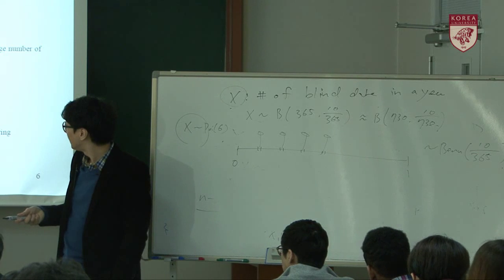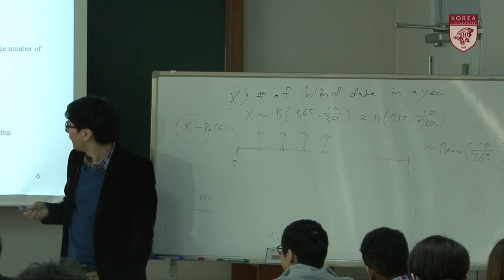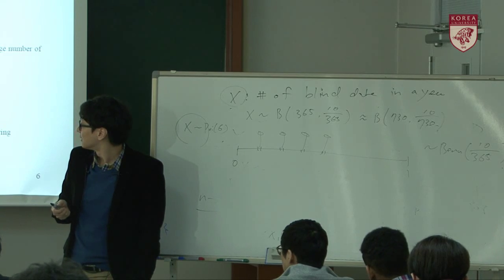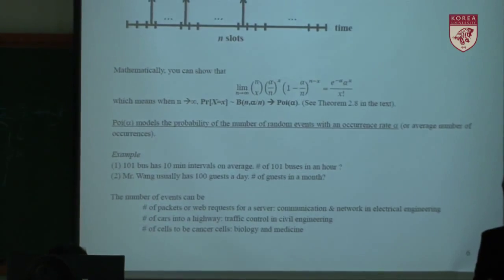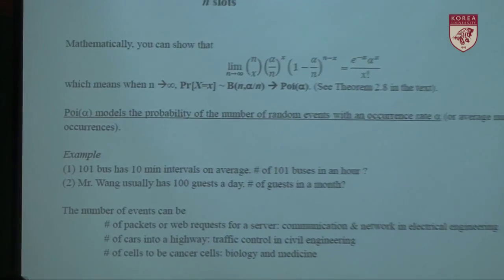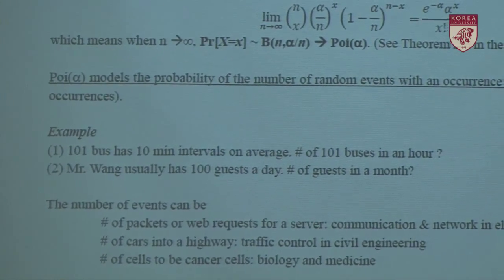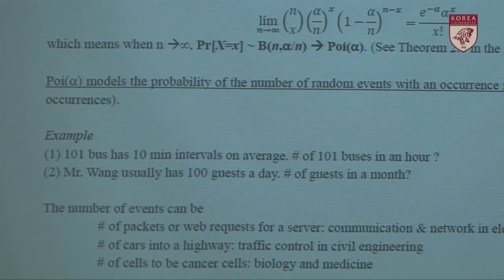Okay. How about Mr. Wang's restaurant? You guys know Mr. Wang's restaurant, okay? Mr. Wang usually has hundreds of guests in a day.